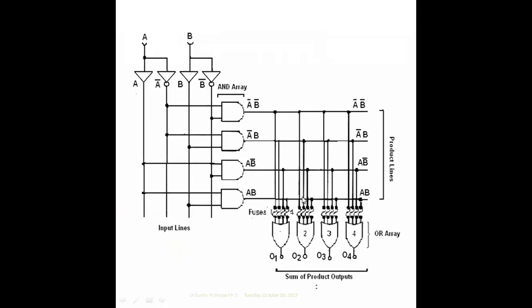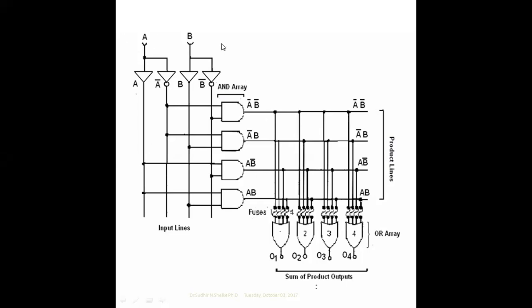Similarly, for example, if you have inputs A and B, same logic. For the different sum-of-product outputs, I need different outputs, say output 1, output 2, output 3, output 4. They are the different outputs. Already they are interconnected. Here one is the AND array, the second is the OR array. The AND array is product lines, the OR array is sum lines.